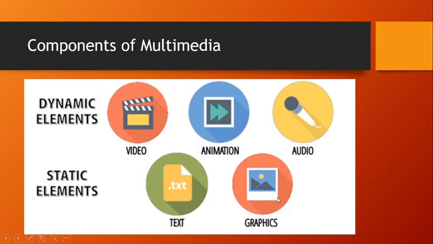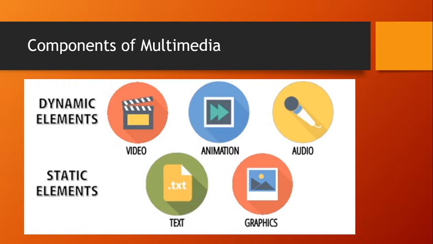Graphics represents images, photographs, still images is represented by graphics. And text and graphics do not change from time to time, every second, and they are called static elements, whereas videos, animations, audio changes from 1 second to the next second, from time to time, and they come under dynamic elements. So the basic categories of components are dynamic and static, and video, animation, and audio comes under dynamic elements. Text and graphics come under static elements. Now we will learn each of these 5 elements in detail.